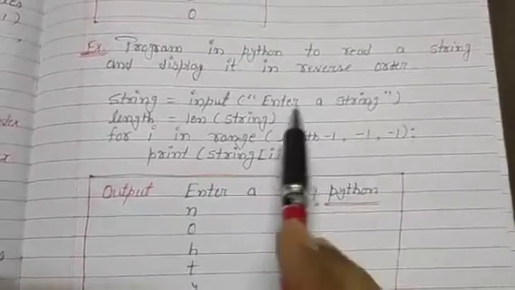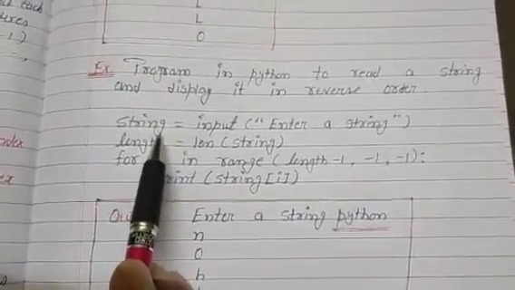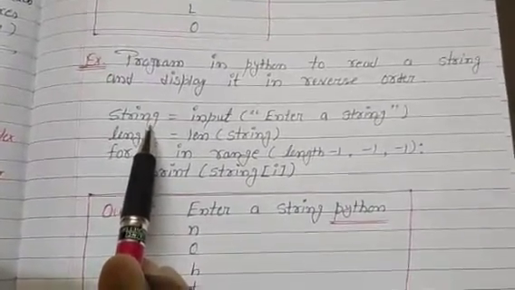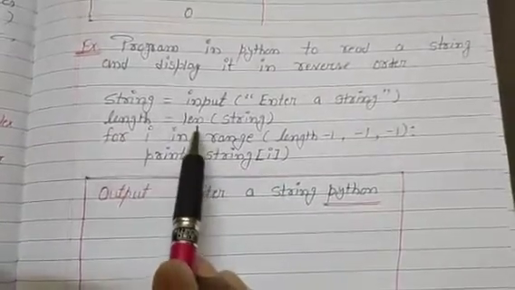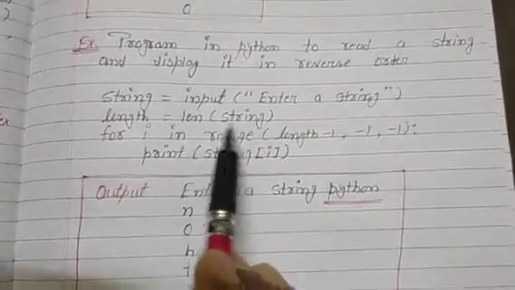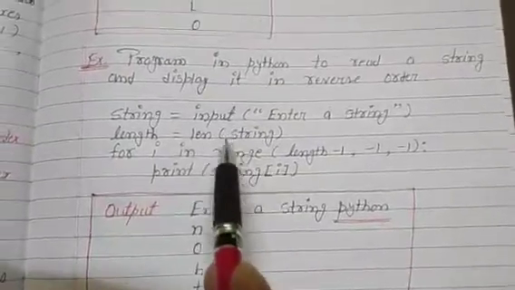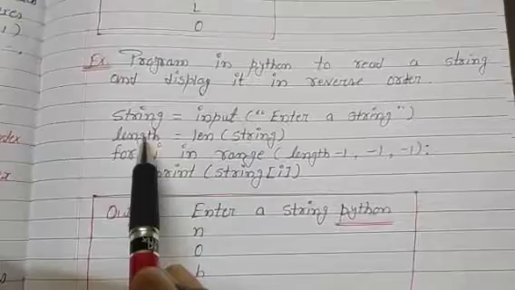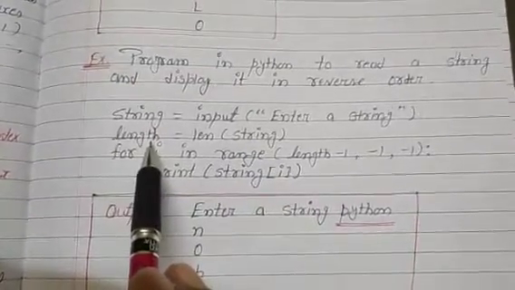The string given by the user is stored in the string variable. Length is another variable. We use the len function to find the length of the string, and the integer value is assigned to the length variable.